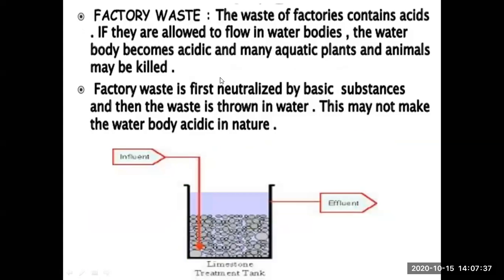Now the next importance is during disposal of factory waste. Now we all know that all the factories use different chemicals, different substances to make their products. And in return, they produce lots and lots of waste, even used water. And that waste or used water generally contains acids. तो आपको जो factory waste होता है उसमें ज़्यादातर acids present होते हैं.